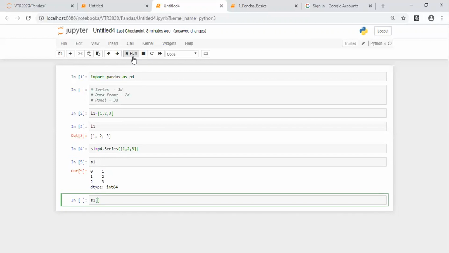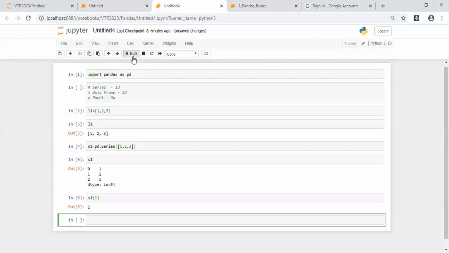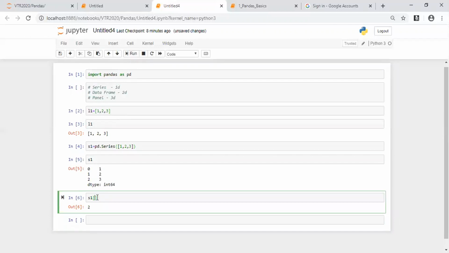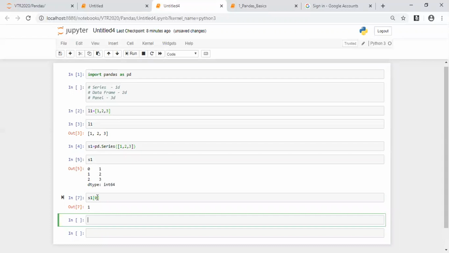Okay, so I say S1 of 1. When I say S1 of 1, it says 2. So when I say S1 of 0, as you people know, it is just 1. Mean to say that the indexing in Python will start from 0, the same as well in all the other data structures also. This is all about the series.